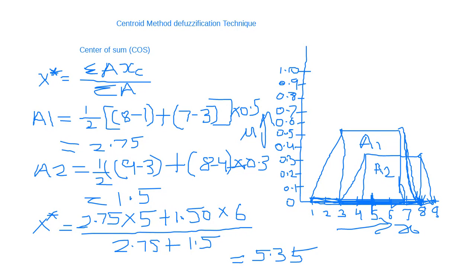So you just need to know this formula. In this example, the fuzzy sets A1 and A2 are shown in the form of a graph. First calculate the area of A1, then the area of A2, then apply the formula.